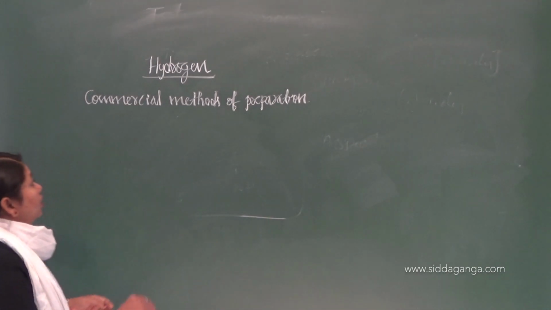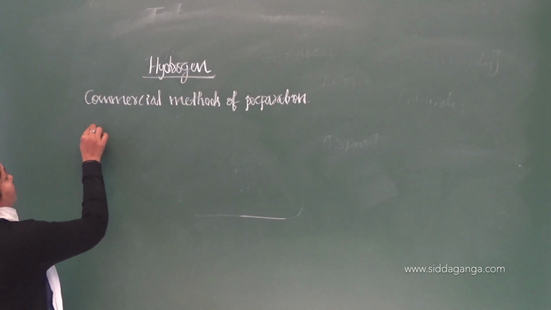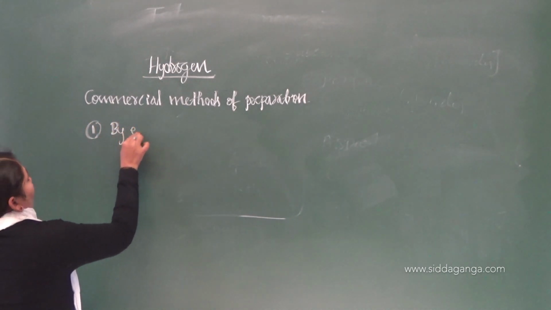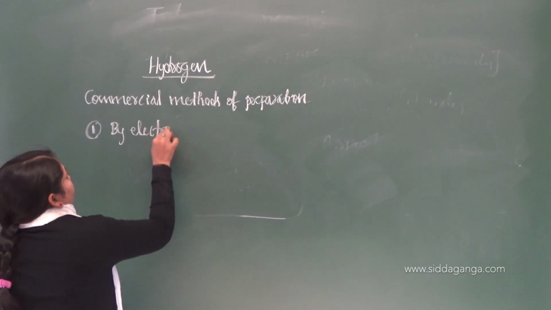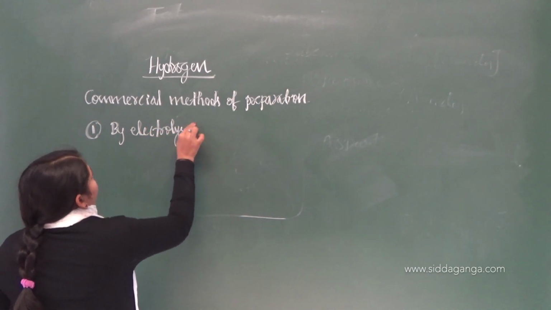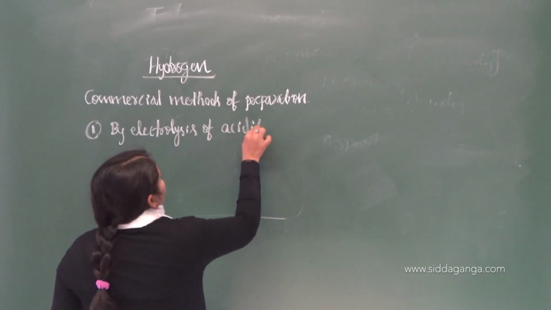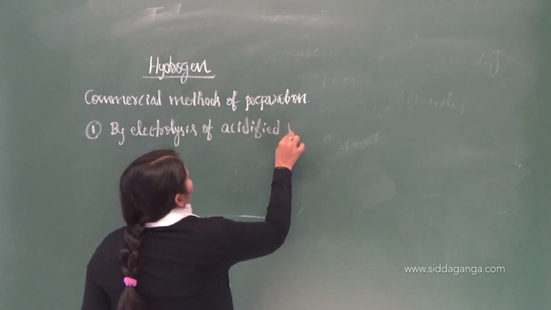Let us discuss the first one, that is by electrolysis of acidified water.